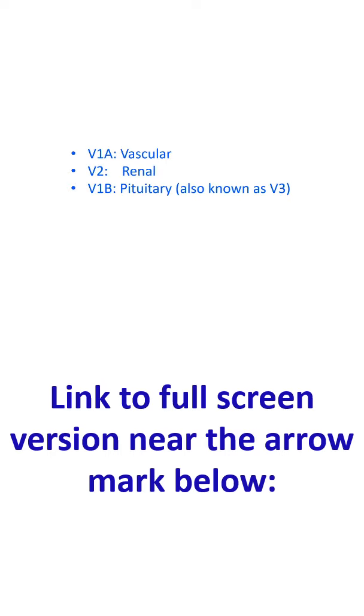AVP receptors are G-protein coupled membrane receptors. V1A receptors are vascular, V2 renal and V1B pituitary, also known as V3 receptors. The V1A receptors are thought to mediate the vasoconstrictive, mitogenic and possibly the platelet aggregative and hypercoagulable actions of arginine vasopressin.